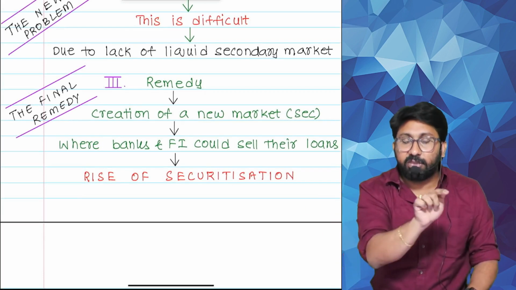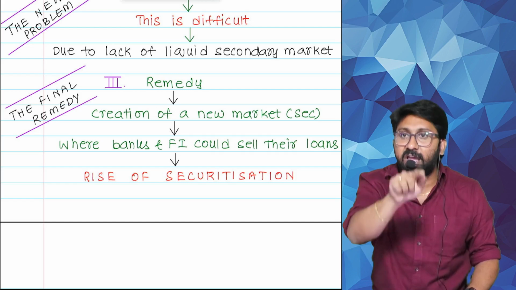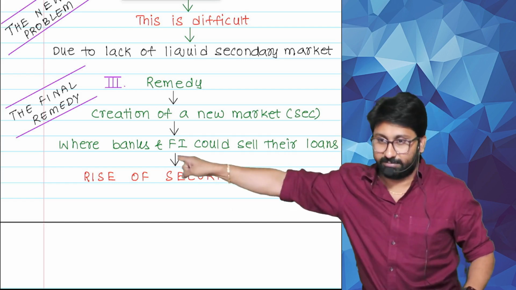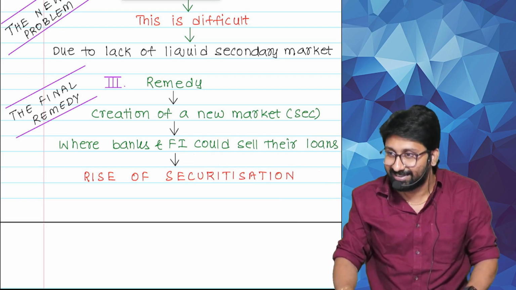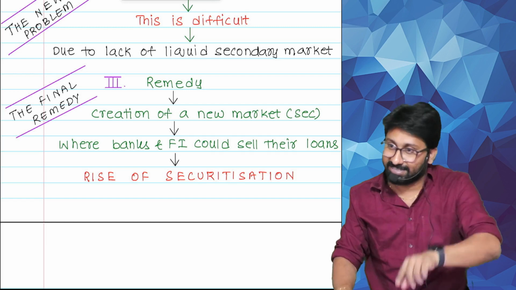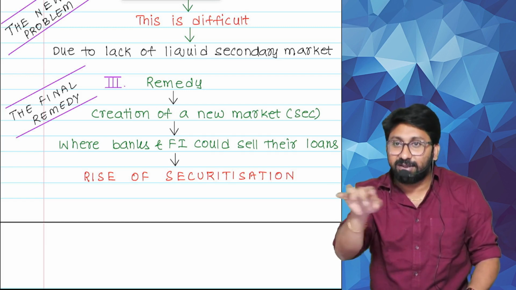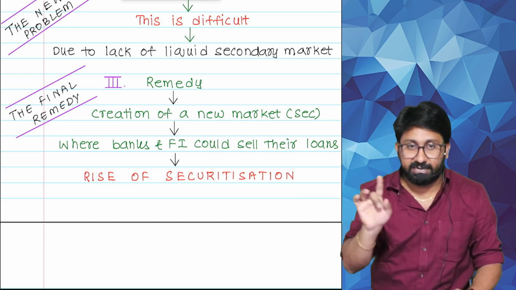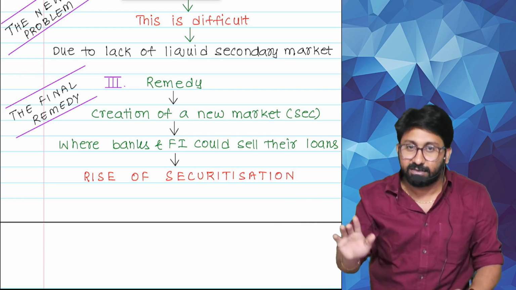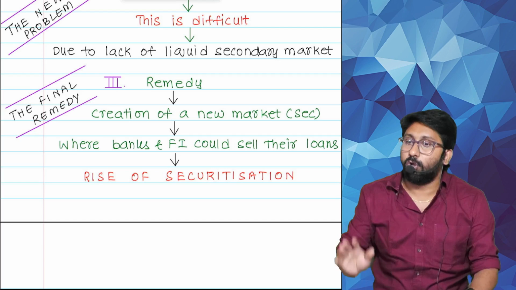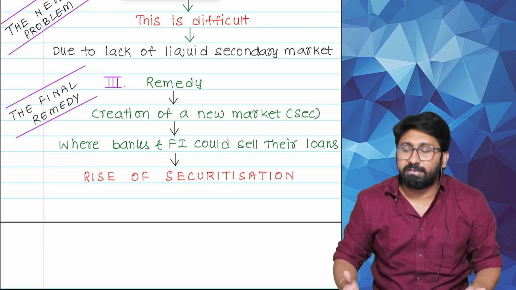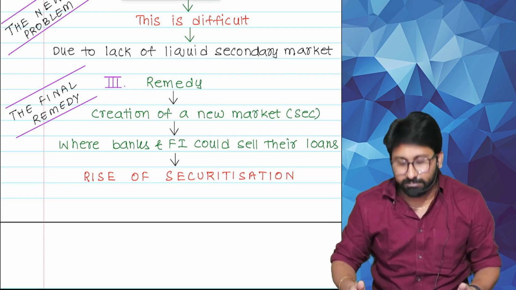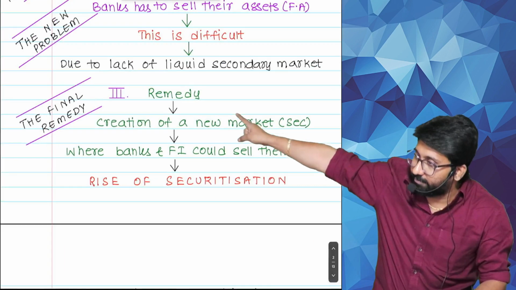SARFAESI: Securitisation and Reconstruction of Financial Assets. It's not current assets. FA means what? Financial assets. Tell me, for a bank, loan is a what? Thank you very much. Up to here, understood everyone?